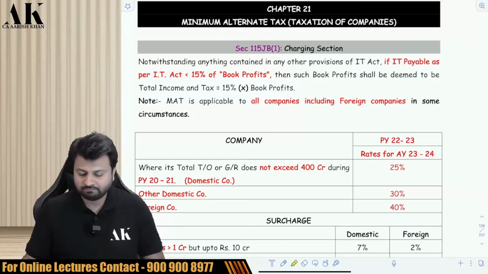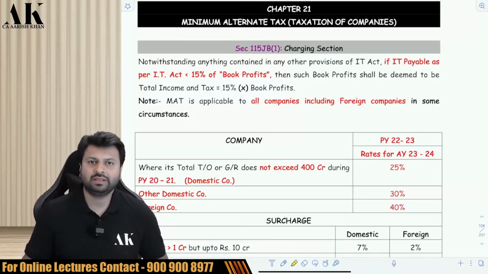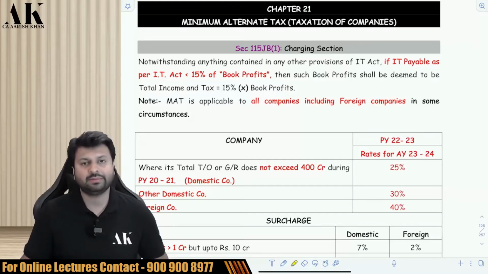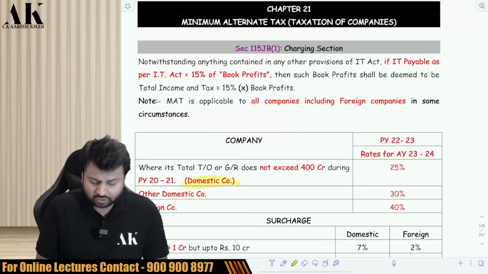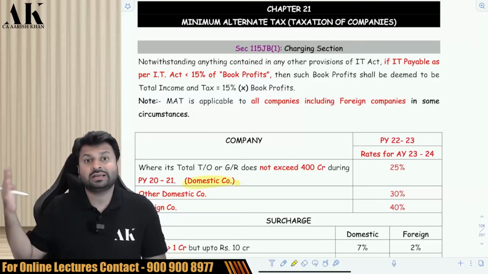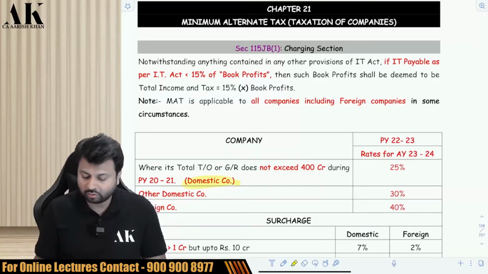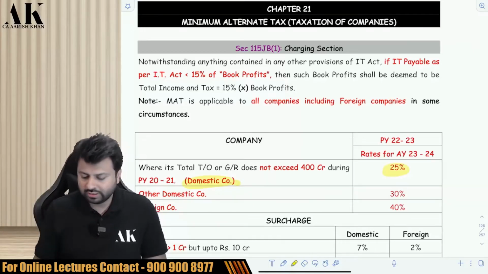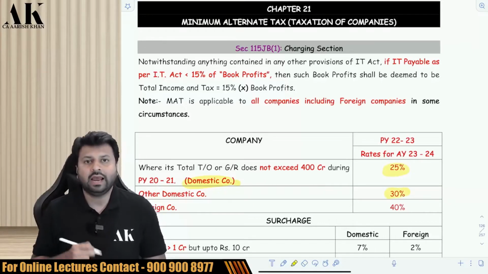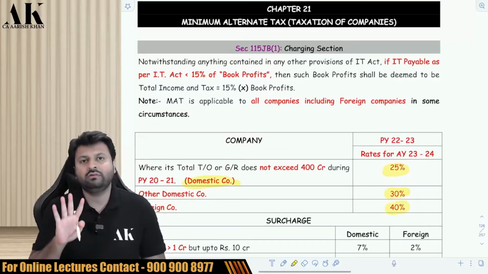So first of all, let's talk about the normal tax rate. What is the normal tax rate applicable to companies? The normal tax rates applicable to companies are as follows. If you're a domestic company and if your turnover of last to last year is up to 400 crore, then 25% tax. If your turnover is greater than 400 crore, then it is 30% tax. And if you are a foreign company, then it is always 40% tax.